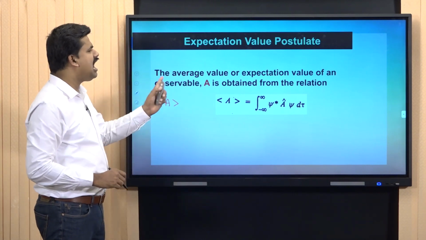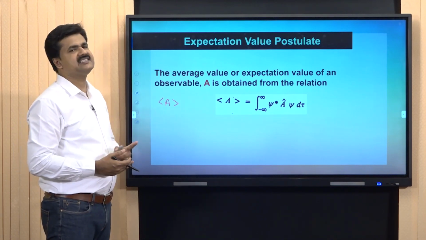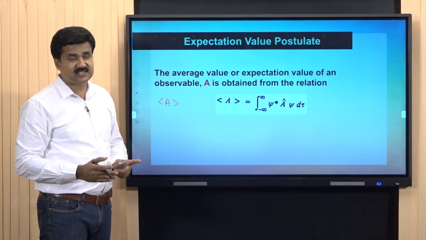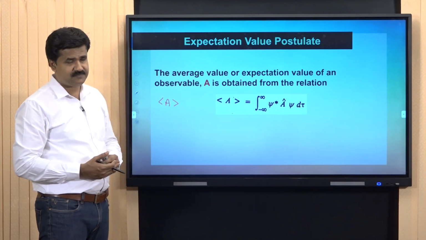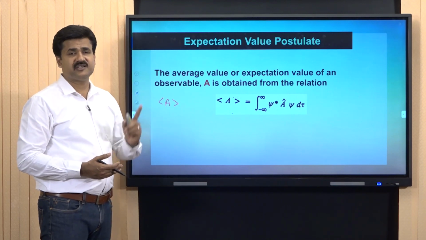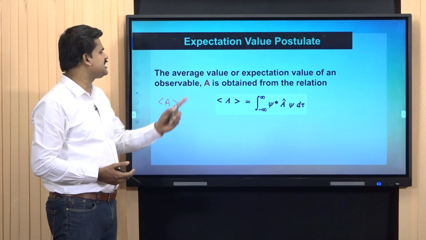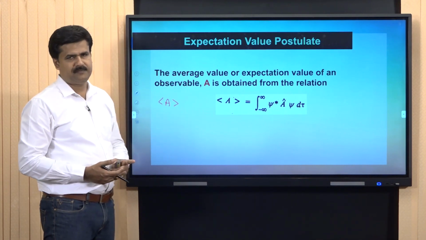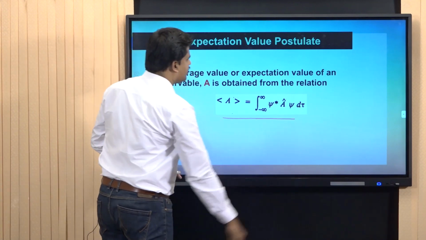And how to calculate A average? A average can be calculated based on the expectation value or average value postulate. I already mentioned that average value is otherwise called the expectation value. The average value or expectation value of an observable A is obtained from this mathematical relation.